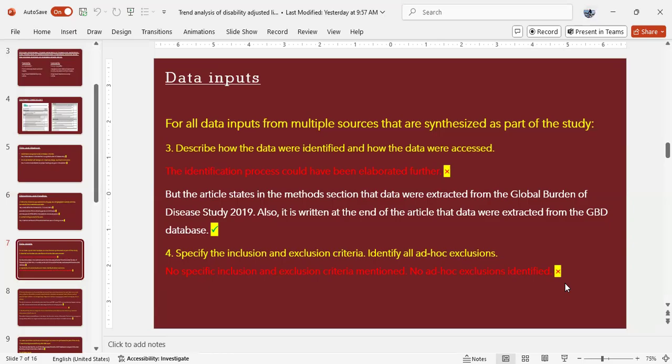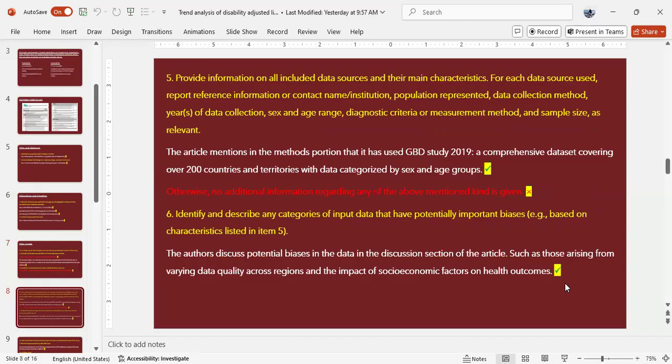Also, it is written at the end of the article that data were extracted from the GBD database. Specify the inclusion and exclusion criteria. Identify all ad hoc exclusions. No specific inclusion and exclusion criteria mentioned. No ad hoc exclusions identified. But because we know that this study was on the CVD burden of disease, so only such studies were taken that were on the patients of cardiovascular diseases.